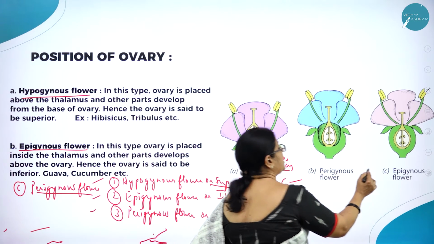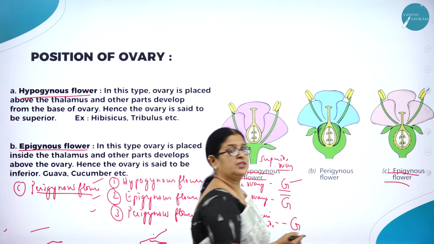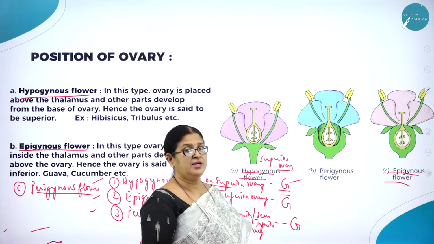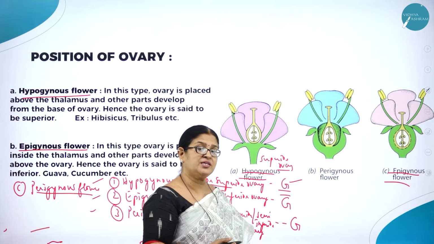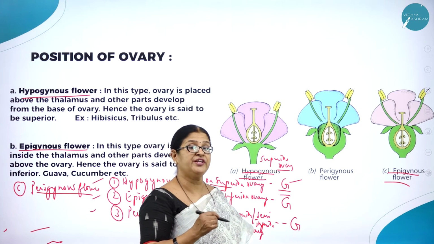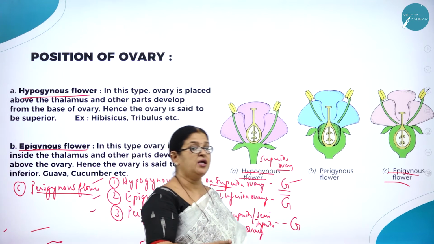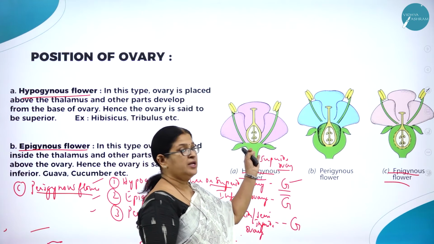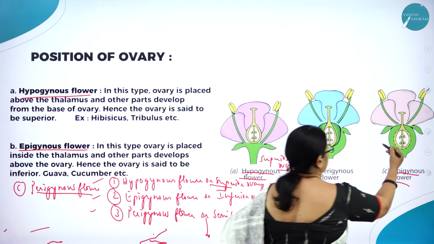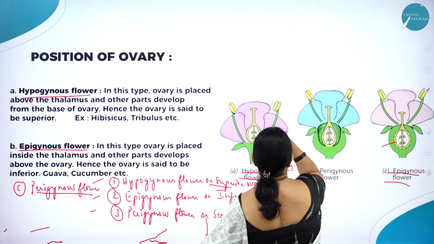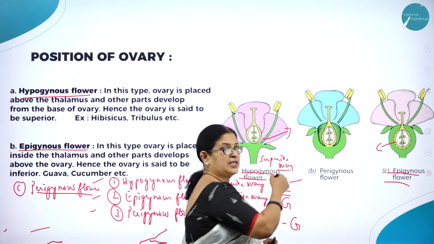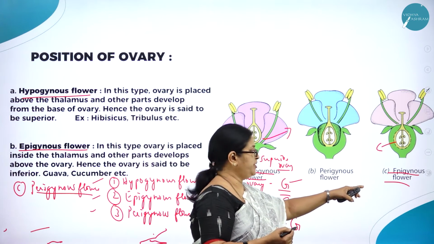What is epigynous flower? The ovary is below the thalamus and all the remaining whorls are above the thalamus. Such a flower is called epigynous flower, and the ovary is called inferior. Below means what? Inferior. Above means what? Superior. Here the position of the ovary is above the thalamus. Here the position of the ovary is below the thalamus. Here you can see, here it is above the thalamus, here it is below the thalamus. Hence, it is called inferior ovary.